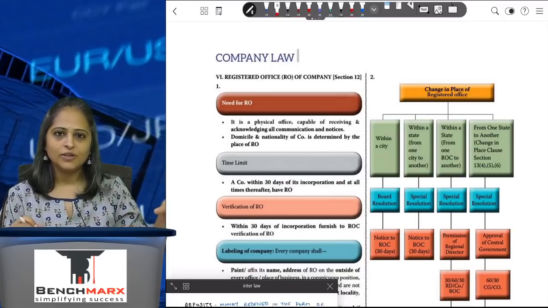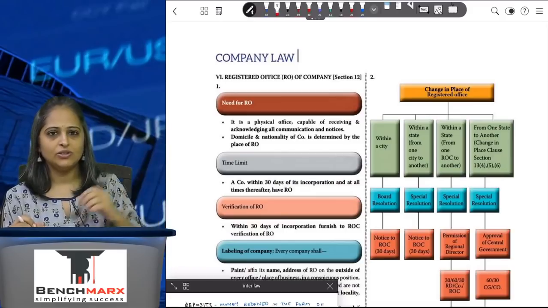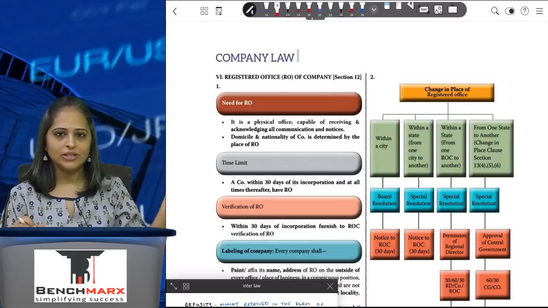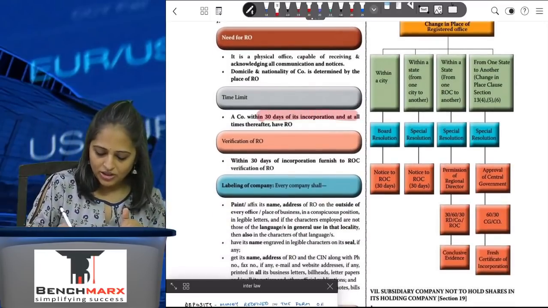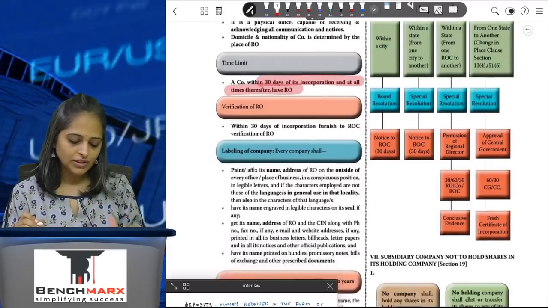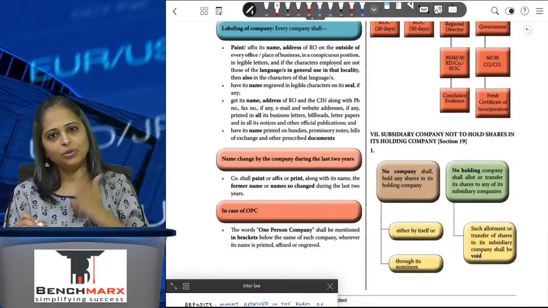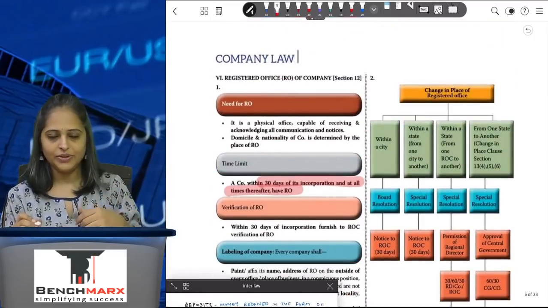And where the registered office is, you will place a nameplate saying that this is the registered office of this particular company, and you will put whether it's a private limited company or a limited company. Within 30 days of incorporation, you will have to inform the ROC about the registered office of the company. Okay, in case of a one person company, you will have to mention the words one person company so that people know that it's a one person company.